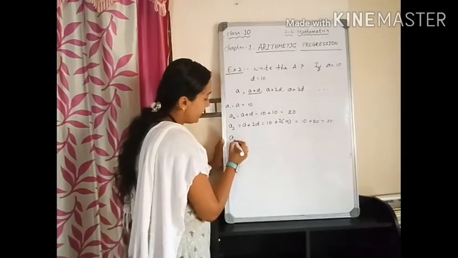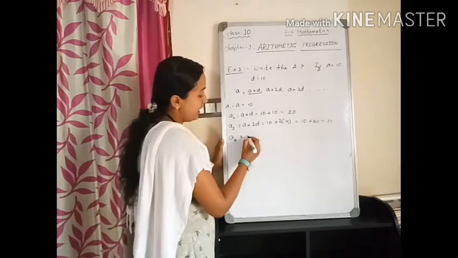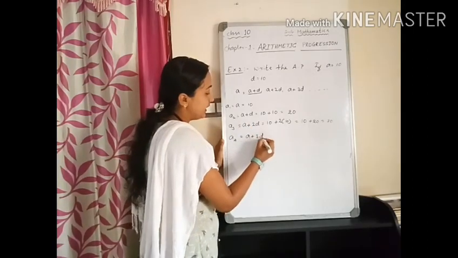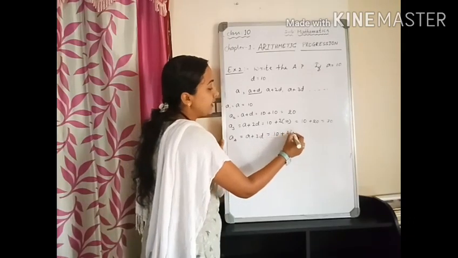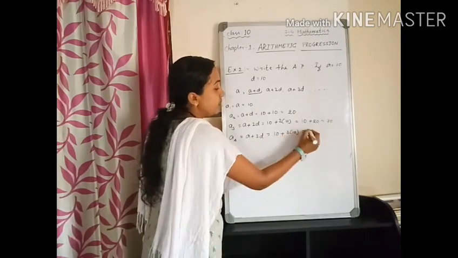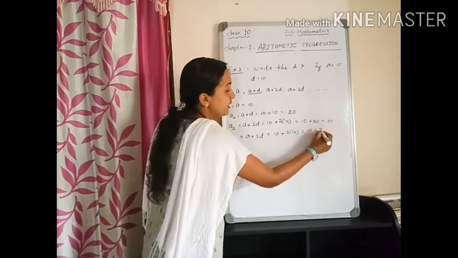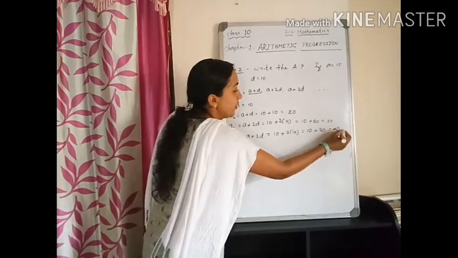In the same way, A4 can be written as A plus 3D. That means 10 plus 3 into 10. So, 10 plus 3 tens are 30, which is 40.